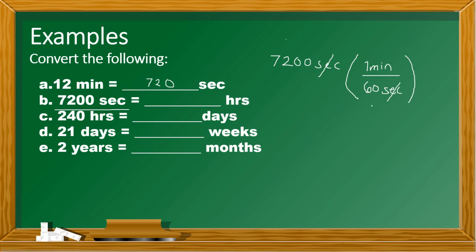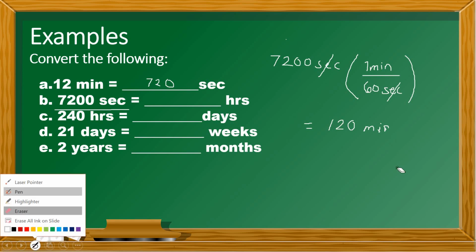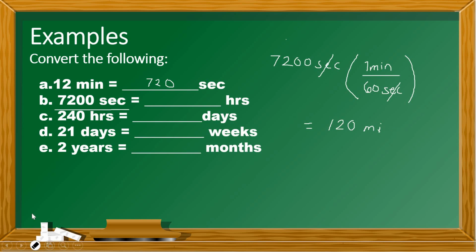So if we divide 7,200 by 60, it will give us 120 minutes. But of course, that's not our final answer yet, because what is asked of us is hours, right?